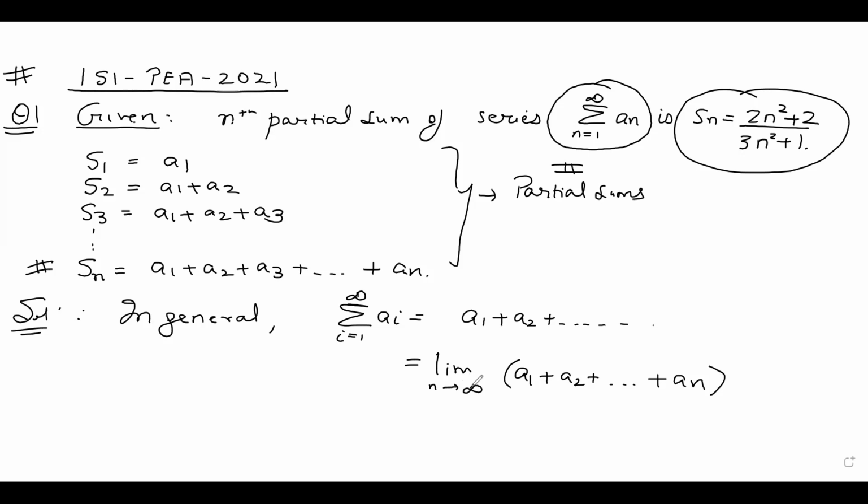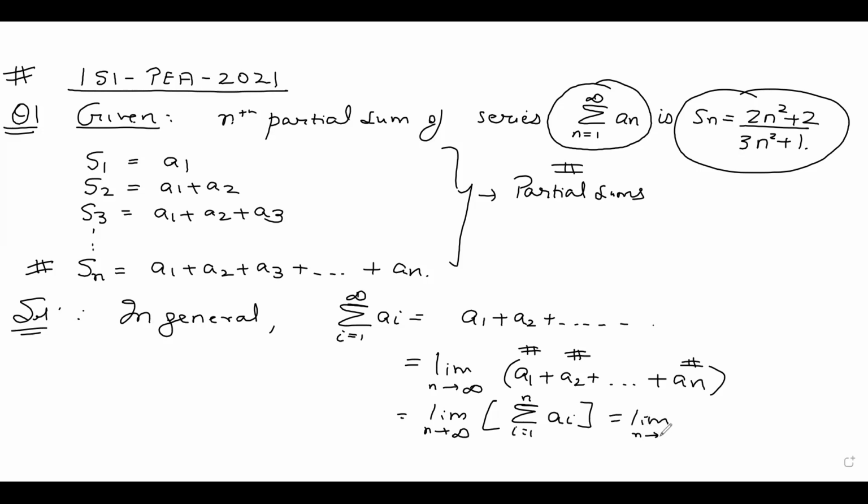Summation as i goes on from 1 to infinity ai, which is A1 plus A2 plus dot dot dot till infinity, I can also write as A1 to An as n tends to infinity. The term in the bracket, A1 plus A2 plus dot dot dot An, I can write as summation as i goes on from 1 to n ai.